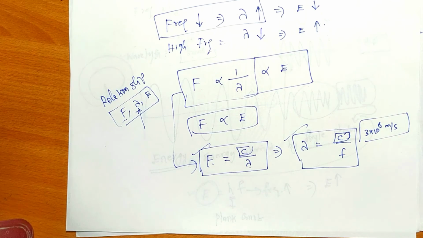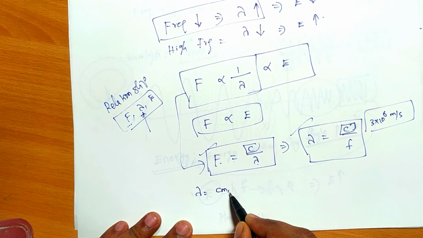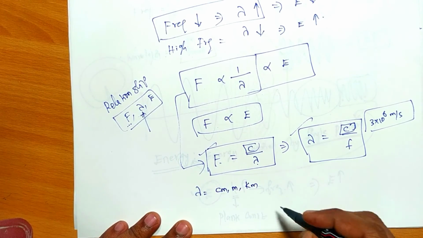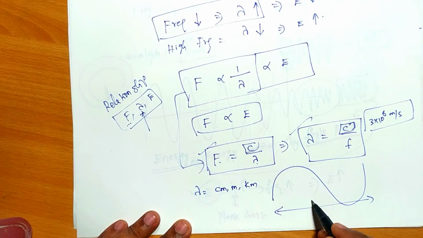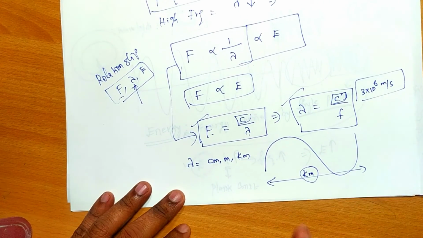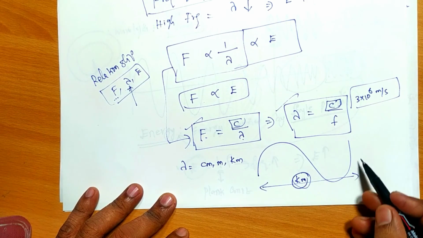Lambda and frequency, and we usually know that lambda is always mentioned in centimeter, meter, kilometer. So for larger length, for a low frequency signal, it can take even kilometer also. One cycle, one 2 pi variation, may be a kilometer also for the lower frequency signals.